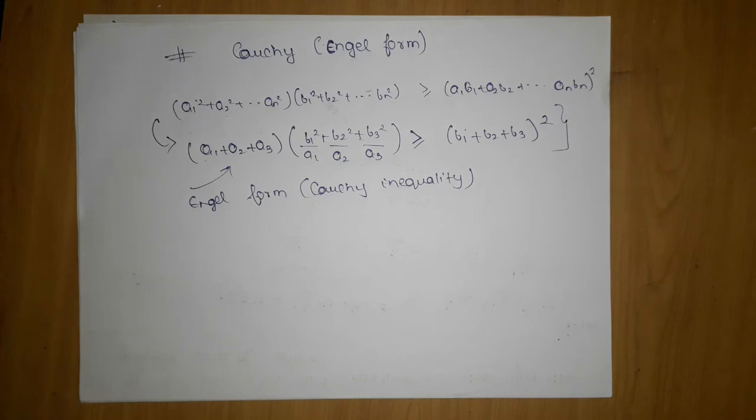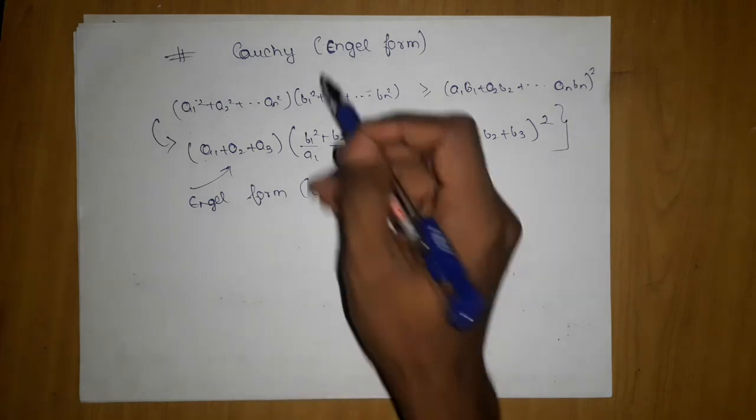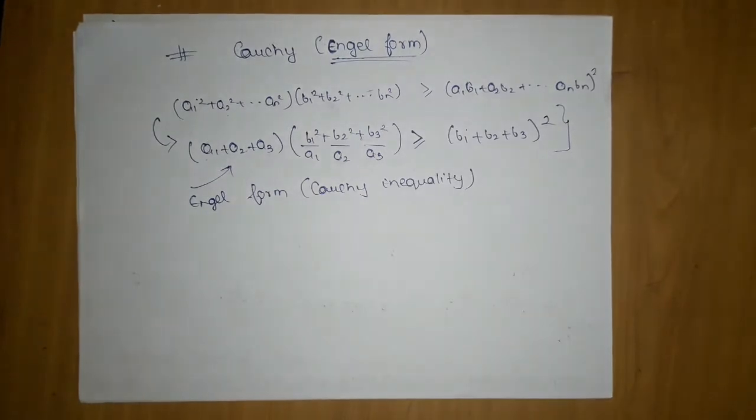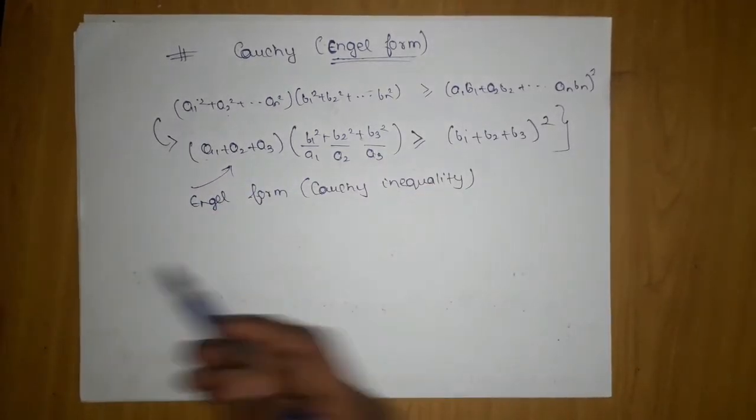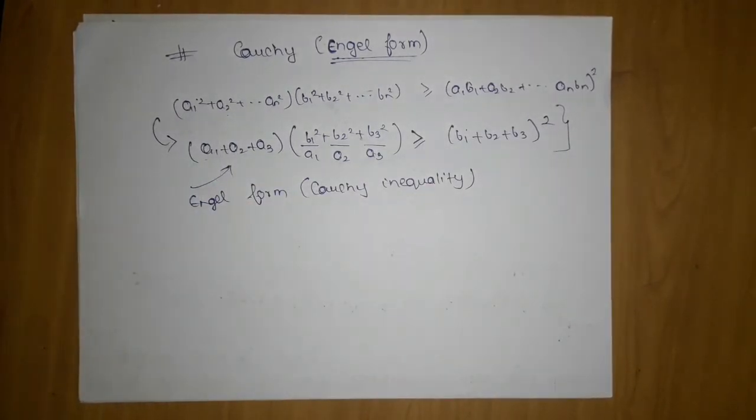If you really want to study, then you will surely come across this word Engel form. At that moment you should not get surprised. My purpose was to tell you that it is nothing new. This format of Cauchy inequality appears from the other format by a simple manipulation, which will just waste our time, like the proof. So just remember this inequality.